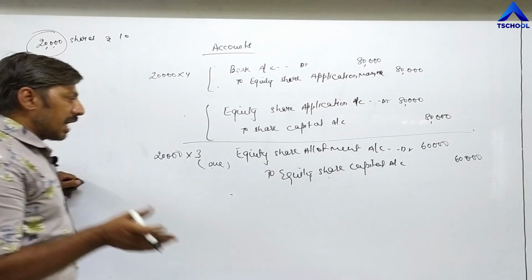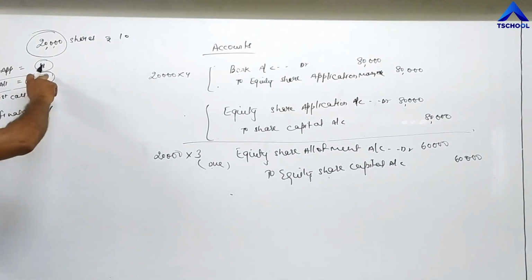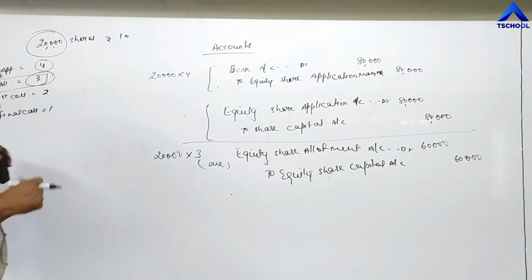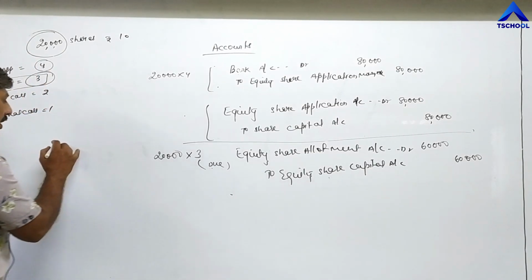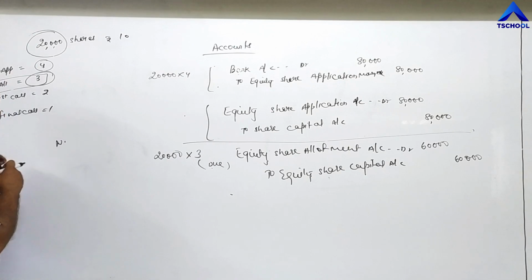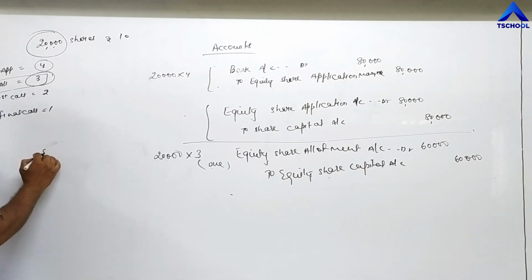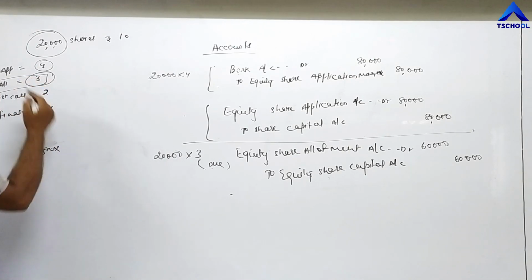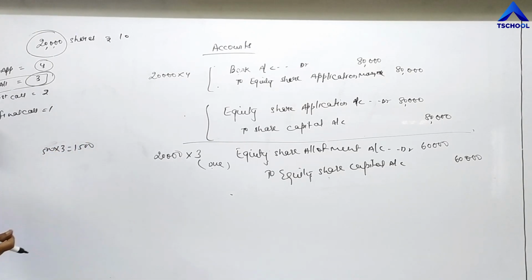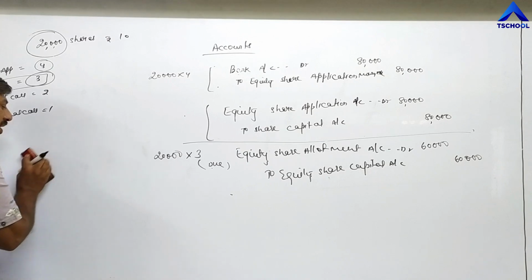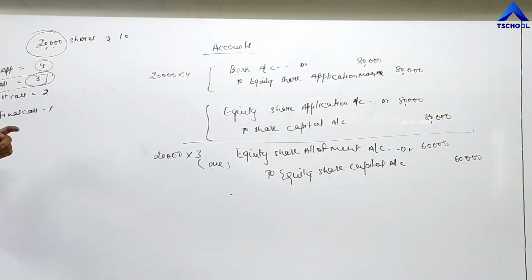Now when time comes to pay the second installment, all shareholders will send a check according to the number of shares which they had purchased. For example, I had purchased 500 shares, 500 into 3. I will send 1,500 rupees. Similarly, whatever number of shares purchased by different investors, they will send the check according to this price.